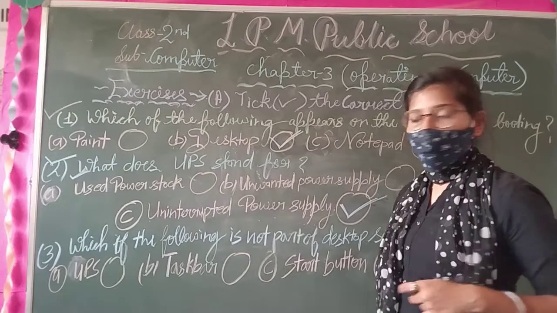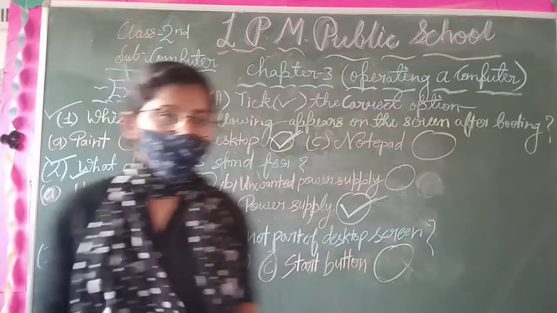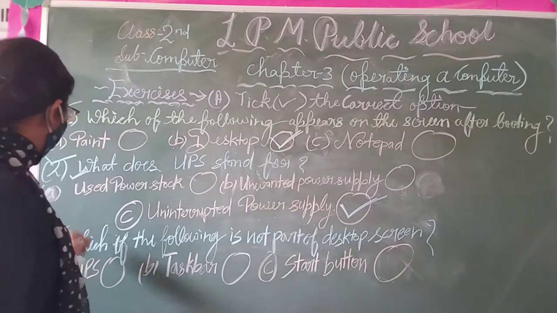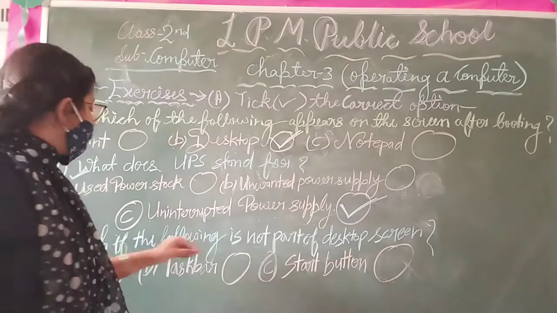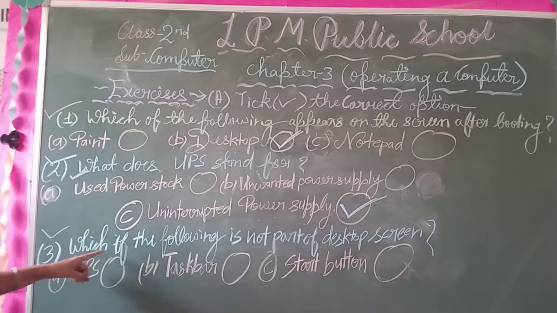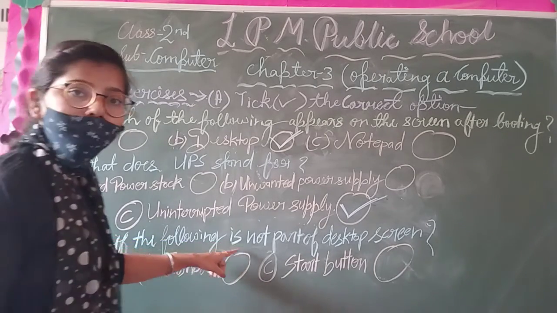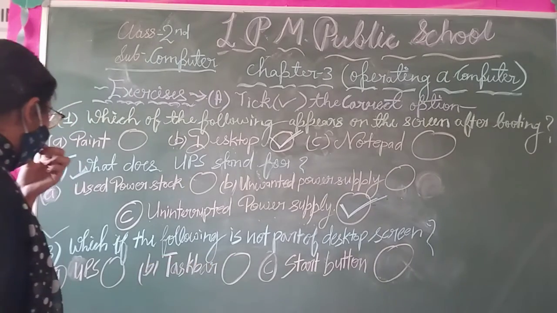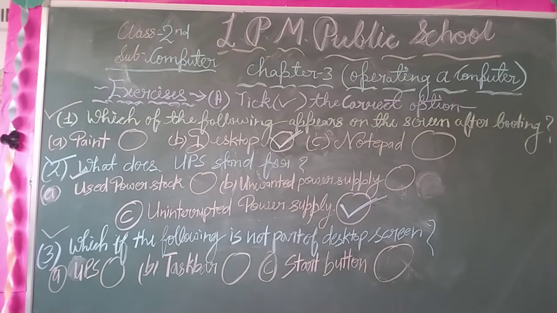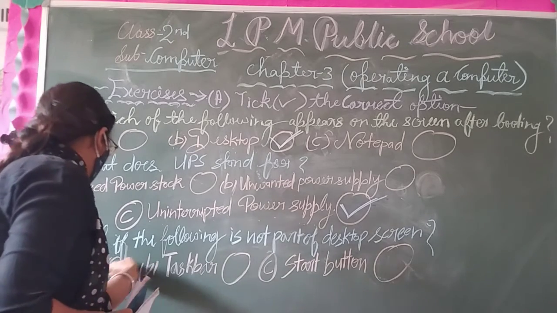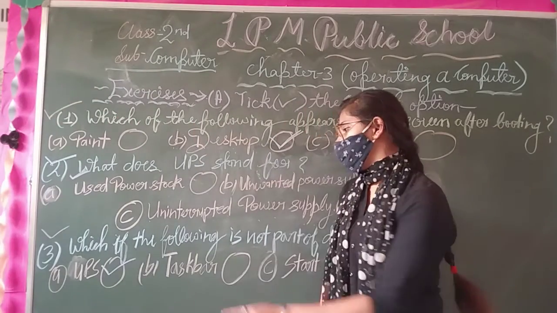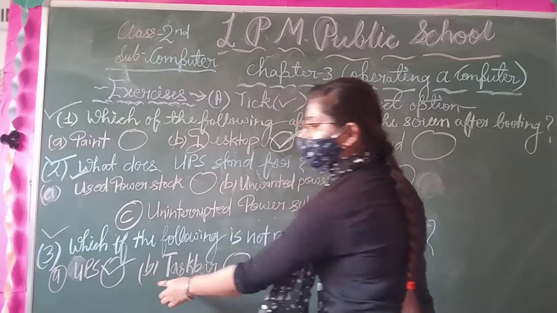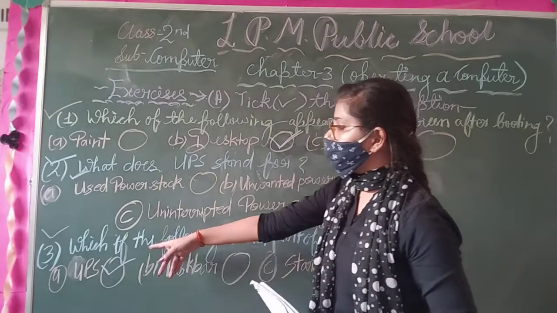Now we are going to take the correct option for point number 3. Which of the following is not part of desktop screen? So now students, from this chapter you already learned that UPS is the correct answer of this question.